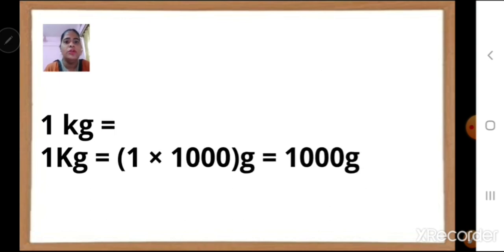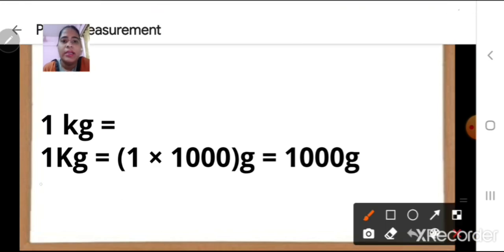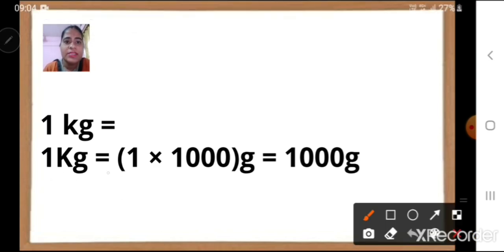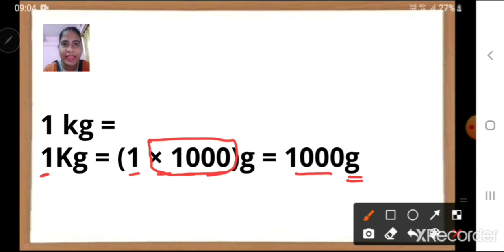So 1 kg is equal to, how do we get 1000 grams? In this manner. See, 1 kg or kilogram is equal to 1, this 1 from the question, multiplied by 1000. 1 into 1000 is 1000 grams.